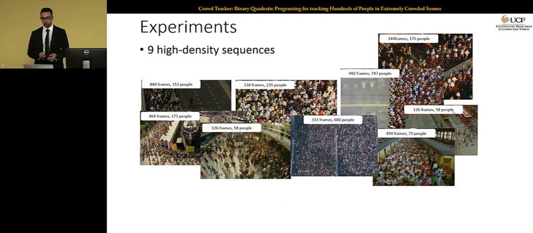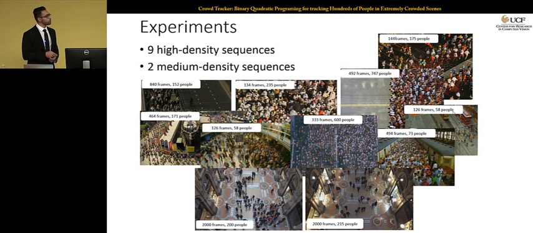For experiments, we use 9 high-density sequences. You can see the details of these sequences here. There are a large number of targets in most of the sequences. And we also annotated 2 new sequences, which are medium crowd density, to show that our method also works for medium crowd density sequences. Each of them has 2,000 frames. In the first one, we annotated 200 targets, and in the second one, we annotated 215 targets.